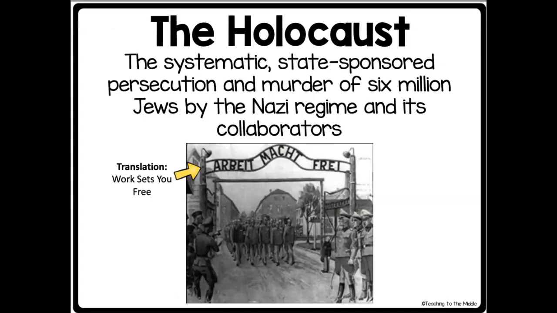Alright, let's get started. So the Holocaust is known as the systematic state-sponsored persecution and murder of 6 million Jews and others by the Nazi regime and its collaborators. When we say state-sponsored, we're talking about the government, and since the Nazi Party was the only political party allowed in Germany at this time, we know that state-sponsored meant Nazi-sponsored.